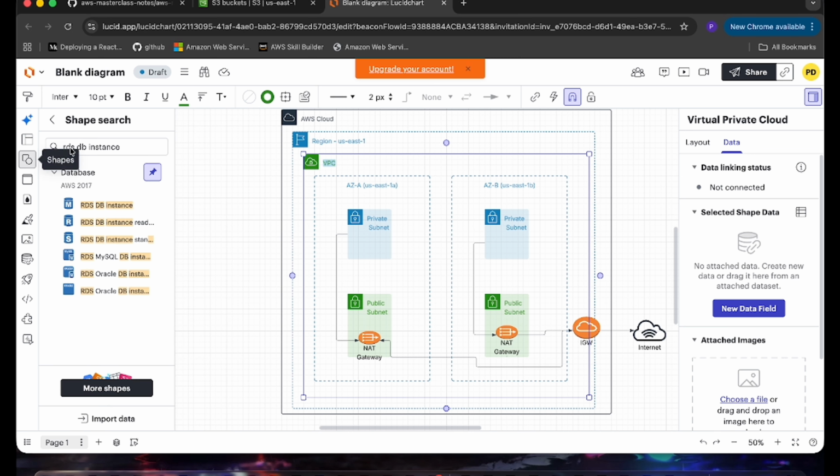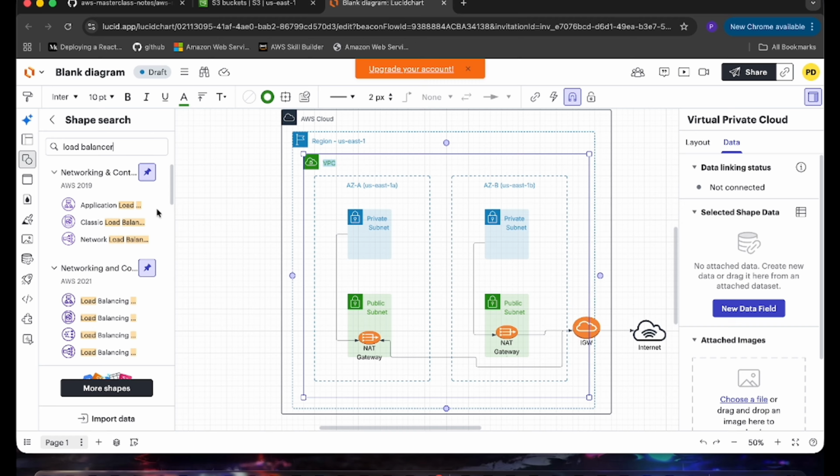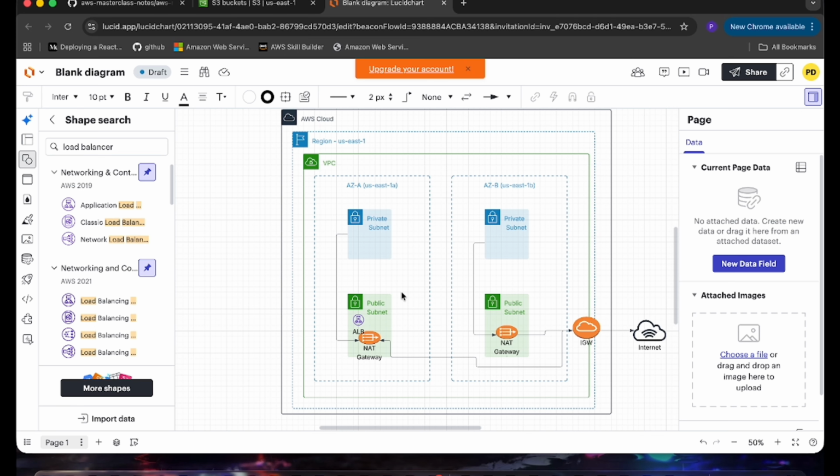You can search the icon here, like I have searched for the RDS. You can search for the load balancer. You can use that tool. Most of the DevOps use that tool. So I have selected this icon. So I got the load balancer icon. Let's minimize the size because our diagram is so small, and give the small name like ALB. And you can create it in the public subnet. You can create it in any public subnet according to your configuration placed here. So we have an ALB in the public subnet.